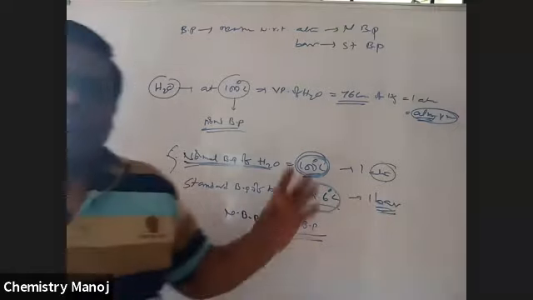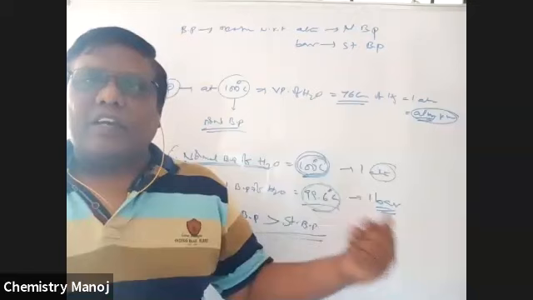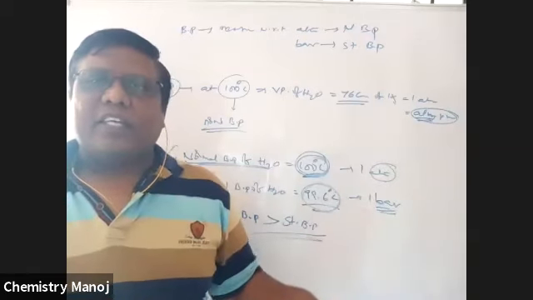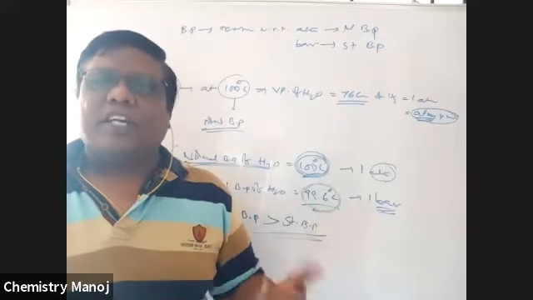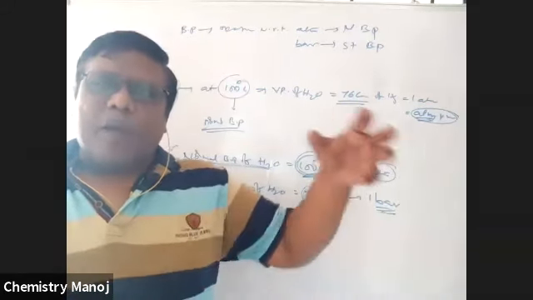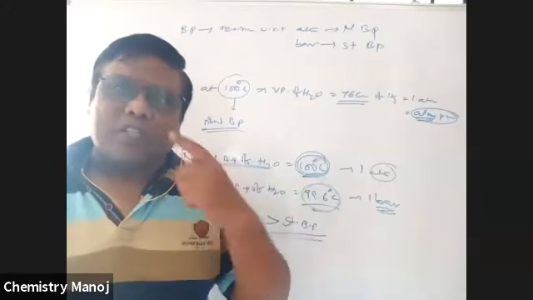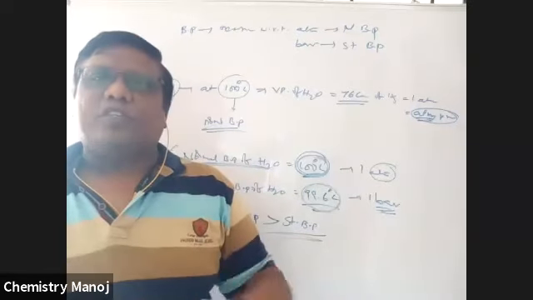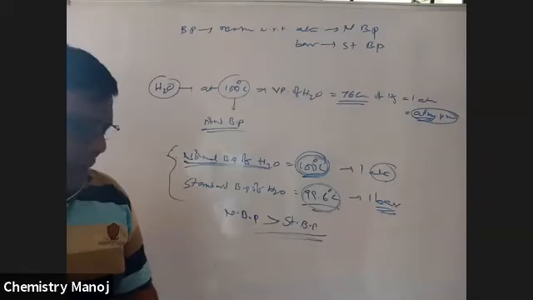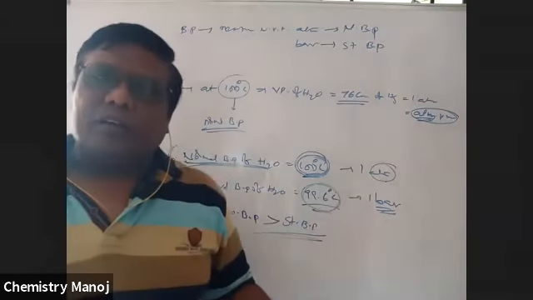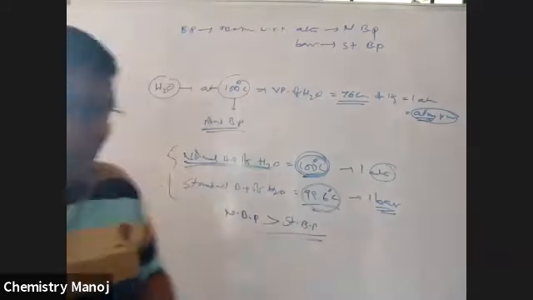This is all about vaporization and condensation. Liquid to vapor is evaporation. Vapor to liquid is condensation. So these two are in equilibrium. These two rates are equal. That particular state is called equilibrium. At equilibrium, the pressure exerted by the vapor on the liquid surface is called vapor pressure. This vapor pressure is directly proportional to temperature. It is also directly proportional to the surface area of the liquid. Okay, so this vapor pressure also depends on the nature of the solvent.